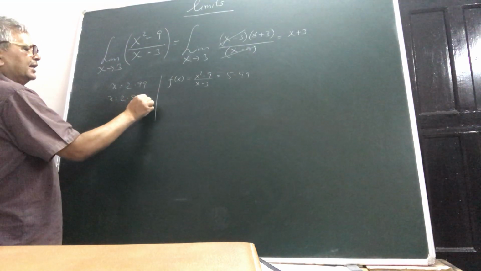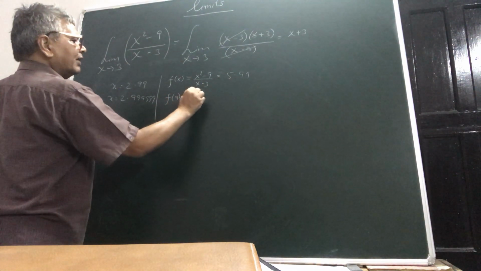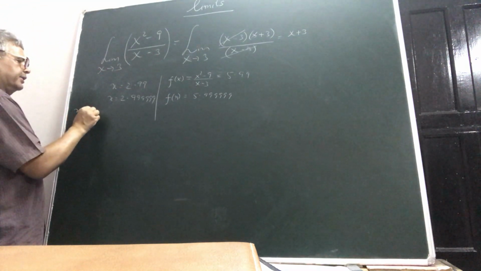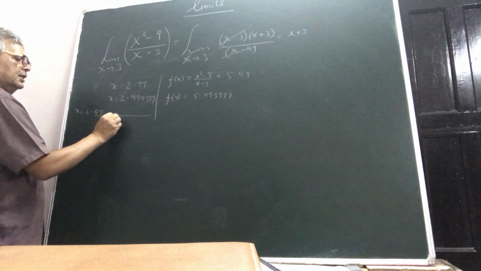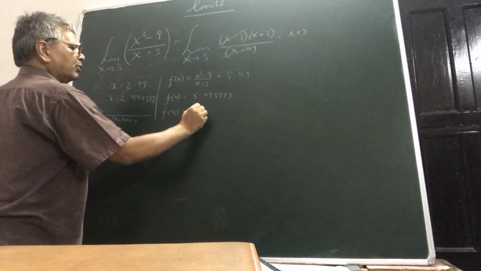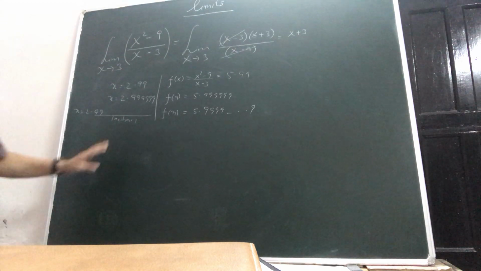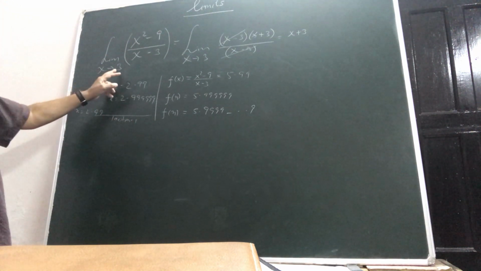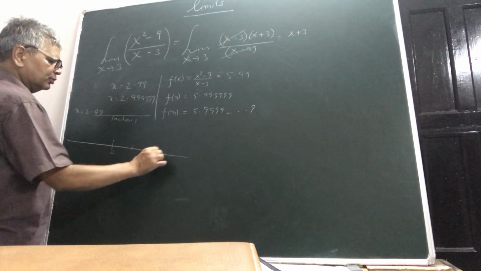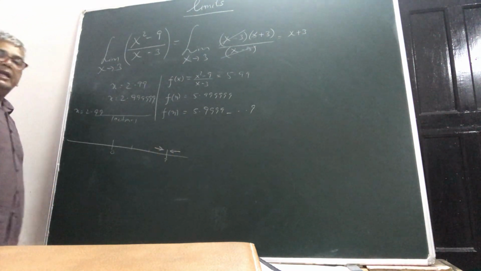Suppose you are coming further closer to 3, suppose 2.999999, with 6 nines, then the functional value will be 5.999999. So if x is say 2.9999 with many nines, here the functional value could be 5.9999 with many nines. Fine. Now here you are approaching 3 from two sides. 3 is a number on your real line. Suppose this is the 0 mark, 1 mark, 2 mark, 3 mark. 3 you can approach from this side as well as this side. You can approach from both the sides.